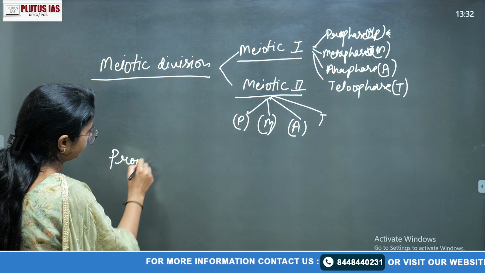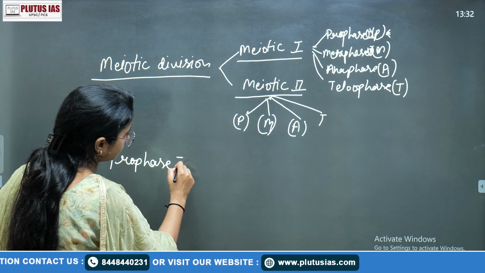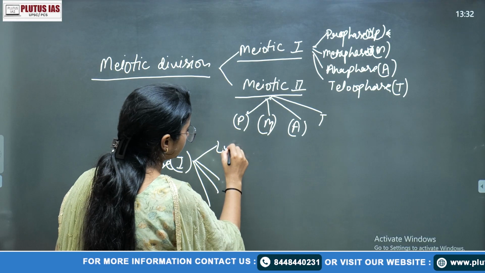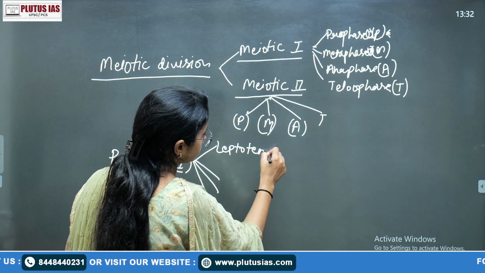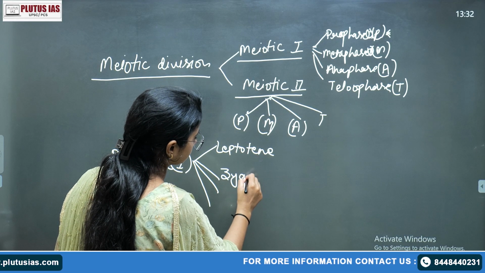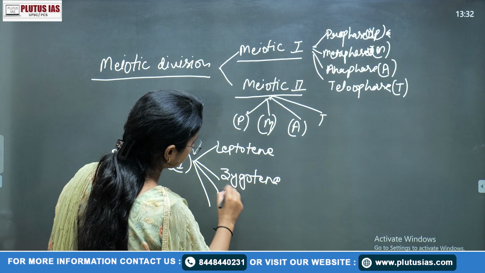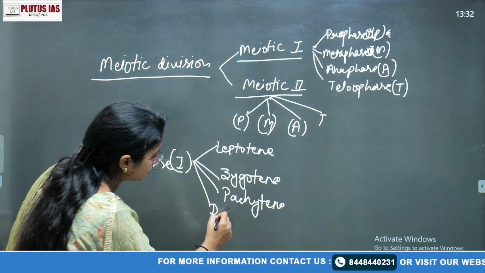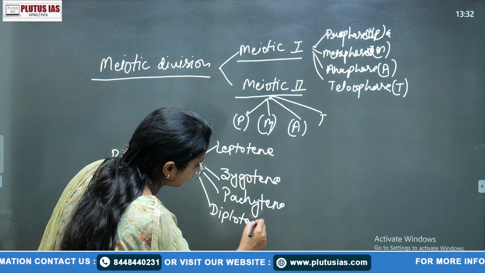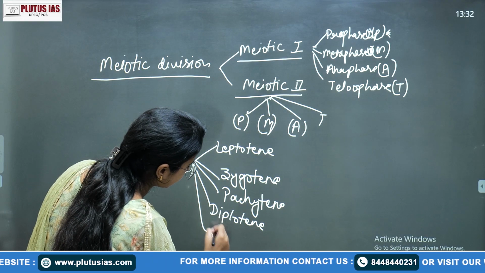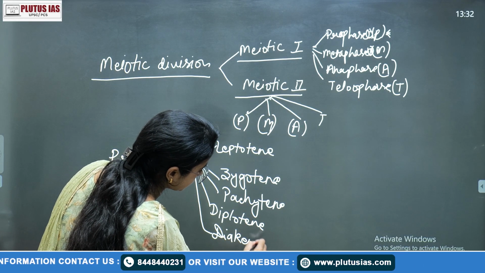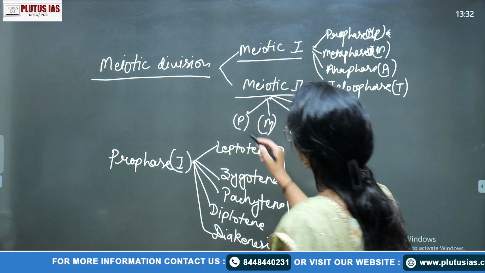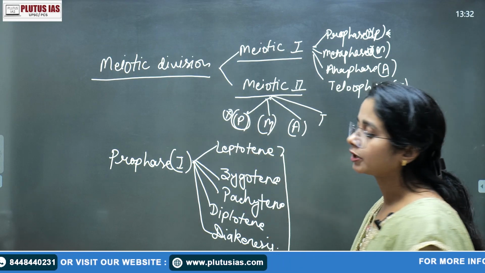In that prophase first, there are again five stages. The first is leptotene. The second is zygotene. The third is pachytene. The fourth is diplotene. And the fifth is diakinesis. These are the stages in prophase first, but these are not occurring in prophase second.